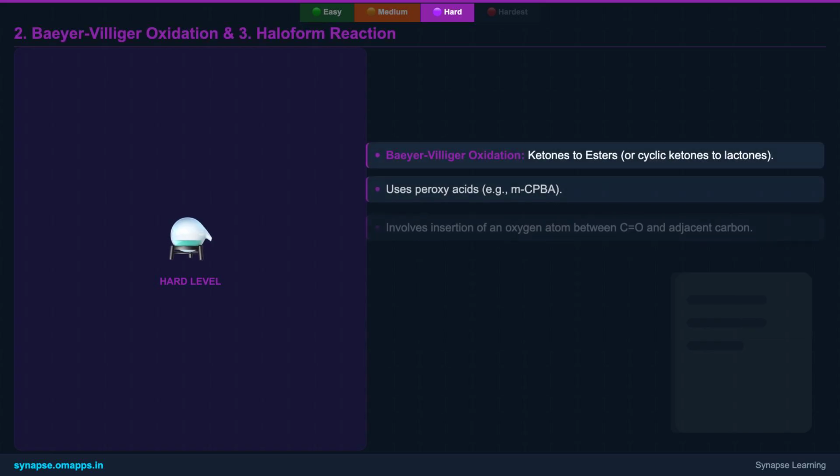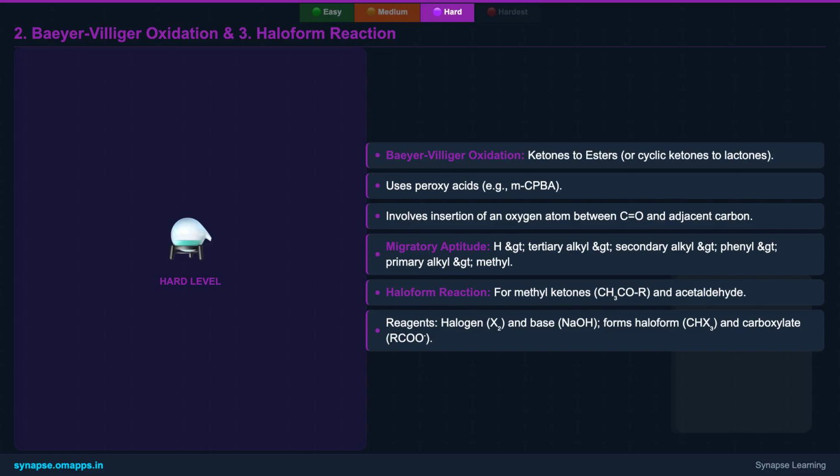Another significant reaction involving oxidation of the alpha hydrogen is the haloform reaction, a characteristic test for methyl ketones and acetaldehyde. When treated with a halogen in the presence of a base, the methyl group is trihalogenated, leading to the formation of a carboxylate and a haloform, such as iodoform, which precipitates as a distinctive yellow solid. This reaction is a cornerstone for identifying methyl ketones.